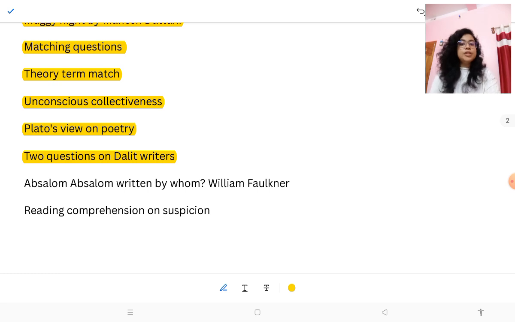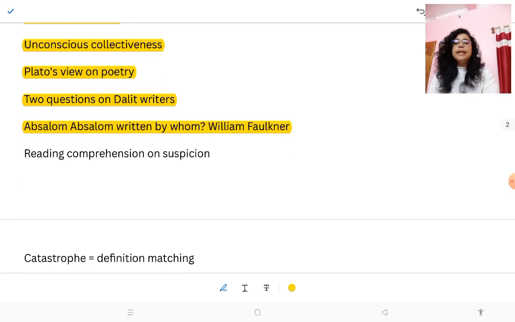Two or three questions on Dalit literature, Dalit writers. There were questions like who wrote Akarmashi. Then there were questions on Dalit writers that you have to arrange in chronology. There were other questions also from Dalit literature. Then Absalom, Absalom, written by whom? William Faulkner.